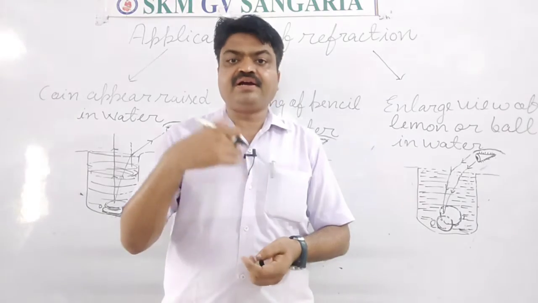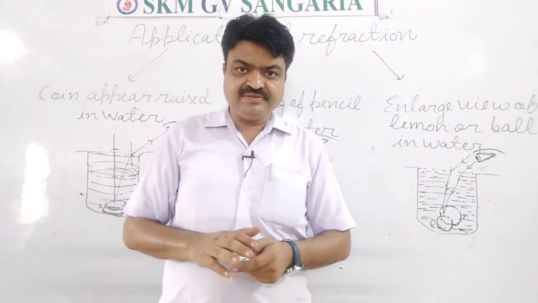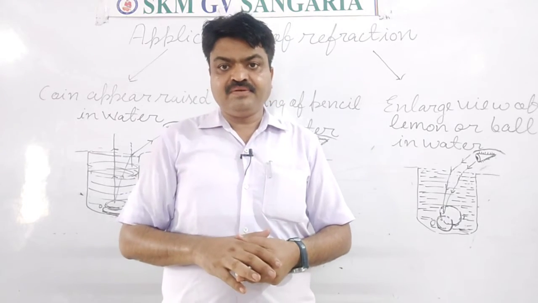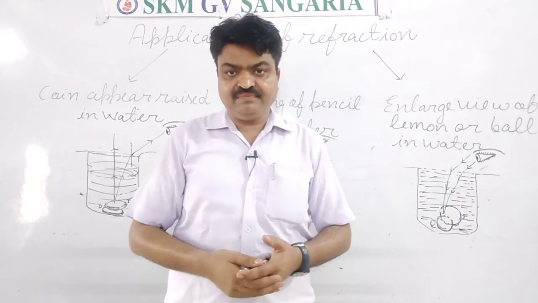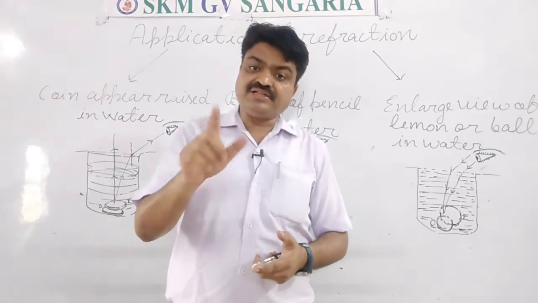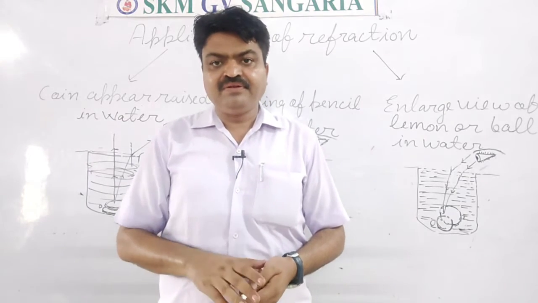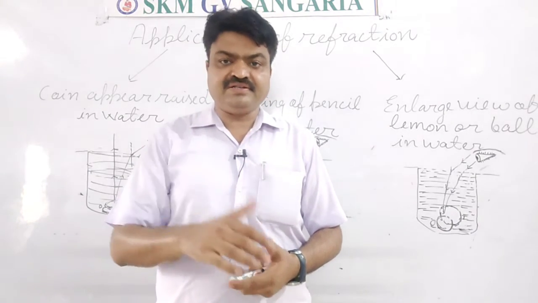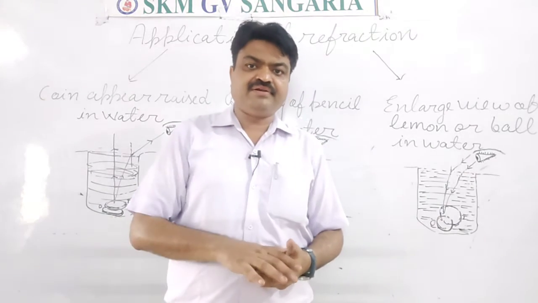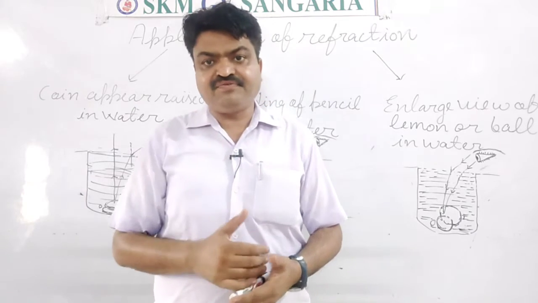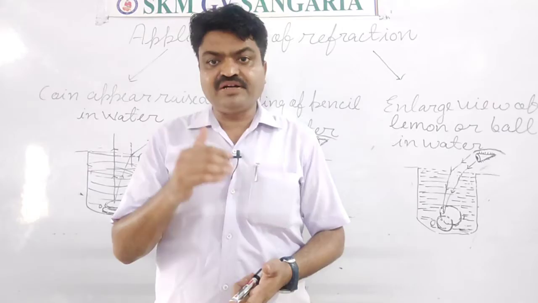What is refraction? Again I am repeating: when the light rays, or the incident rays, pass from one medium to another, and the medium should be transparent, students, then they change their direction or are deviated from their path, and due to that the image that is formed is virtual, students, and we observe the virtual image.